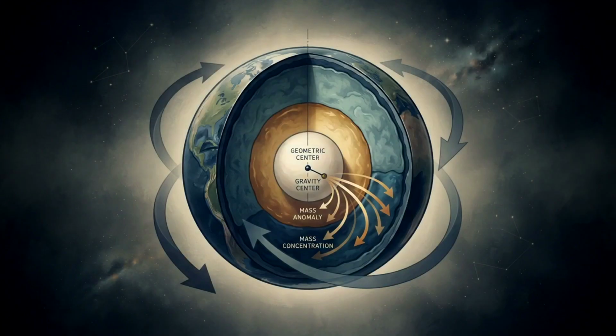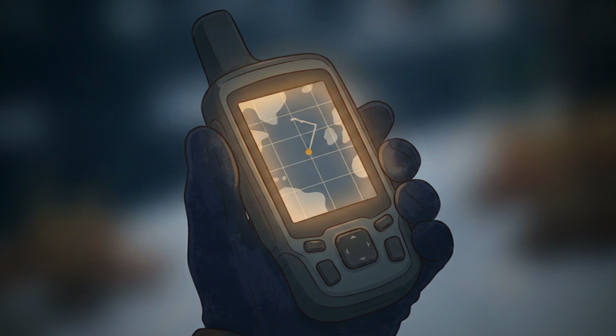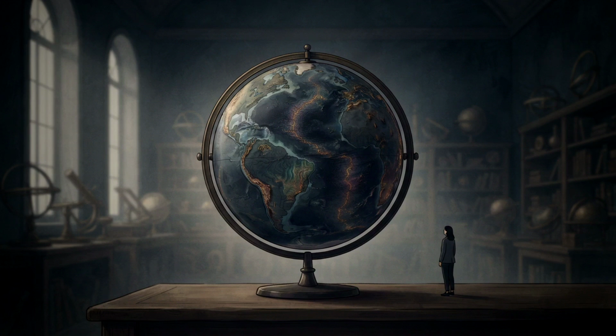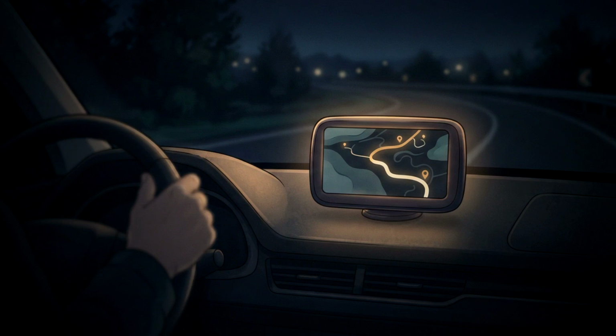And GPS depends on a precise geoid model. Your phone's location is calculated relative to Earth's center, but if gravity isn't uniform, that center shifts. So next time your GPS guides you home, remember, it's navigating a planet with hidden variations, a world where gravity is never quite what it seems.